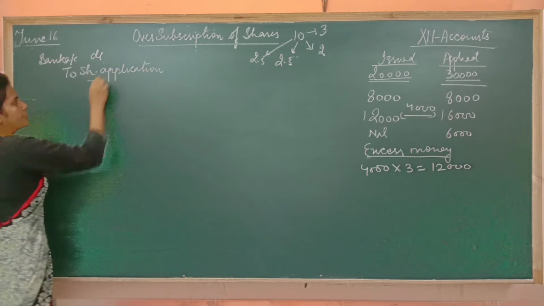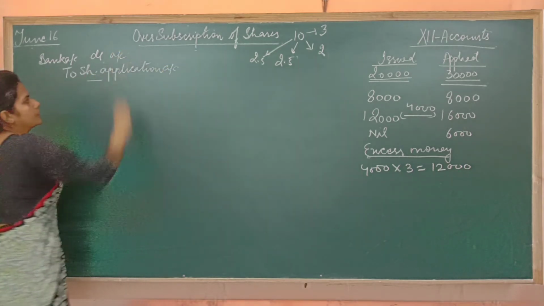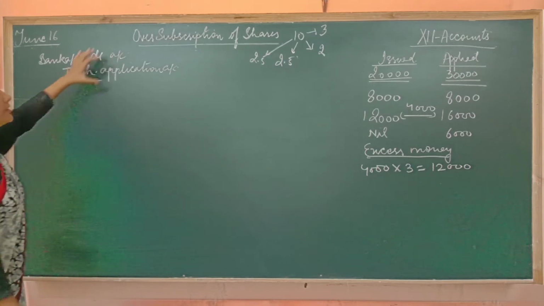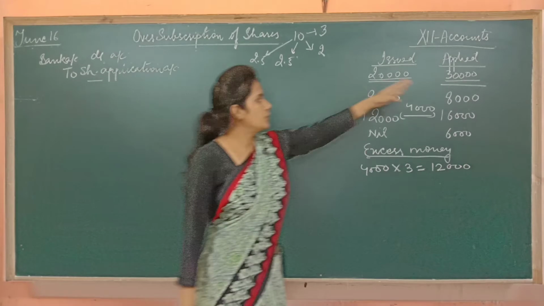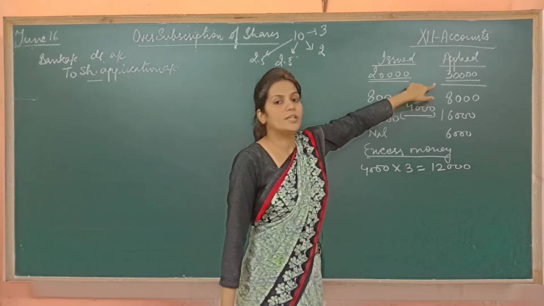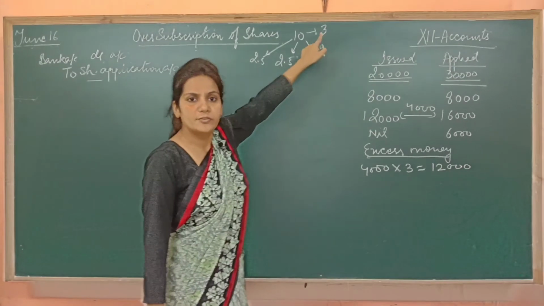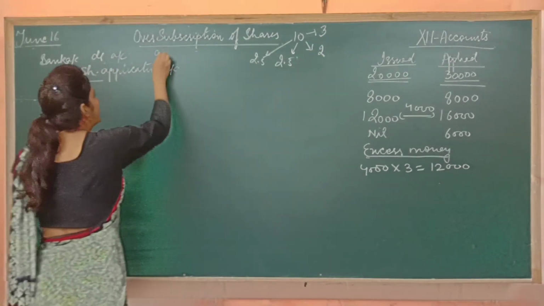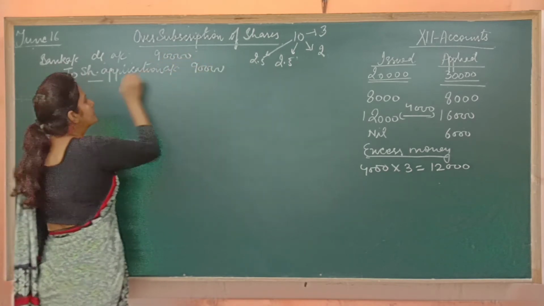Bank account debited to share application account. What is this now? First of all, check how many people have applied for the shares. 20 or 30? 30,000? It means we have received application money on 30,000 shares. So 30,000 will be multiplied with rupees 3. It means total application money which we have received is rupees 90,000.